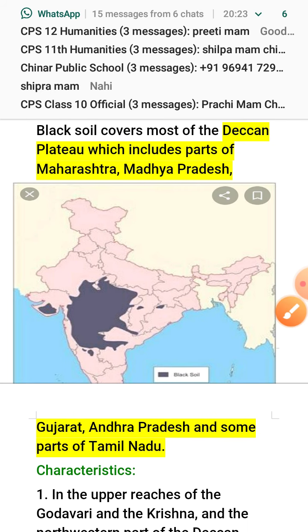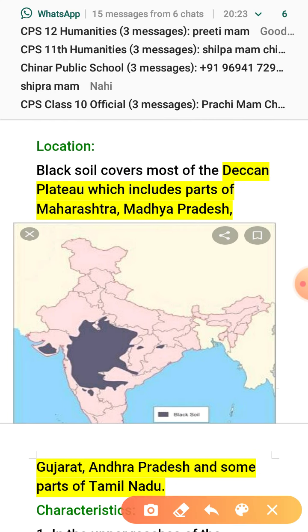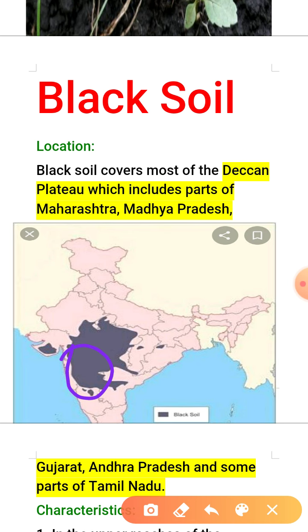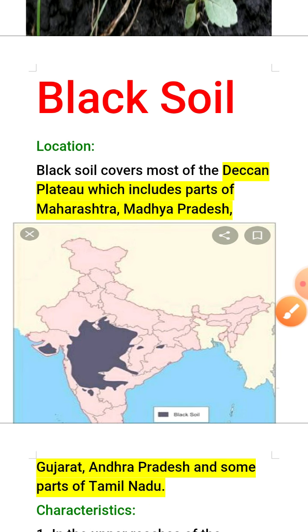So this entire area is called the Deccan Plateau, with different states of this Deccan Plateau. This is Maharashtra. Then Madhya Pradesh, then Andhra Pradesh, and some part of Tamil Nadu also, and a small part of Gujarat also. It means in these areas there is a spread of black soil.